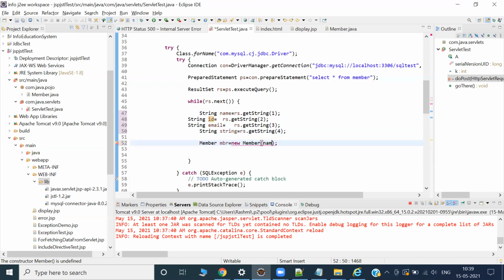Name, comma ID, copy ID, because all are string, don't worry. Okay, then email, then string country, right? Country. Okay, I'm just asking everyone. Let me, one moment. Okay.